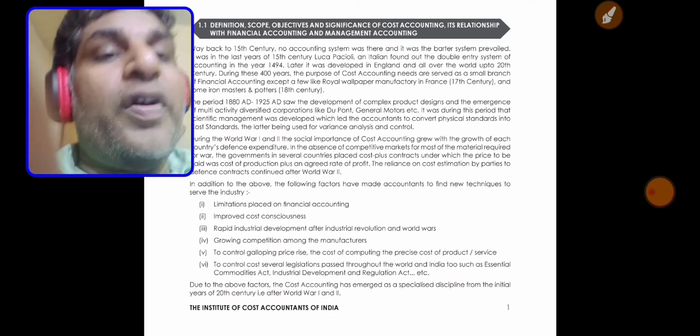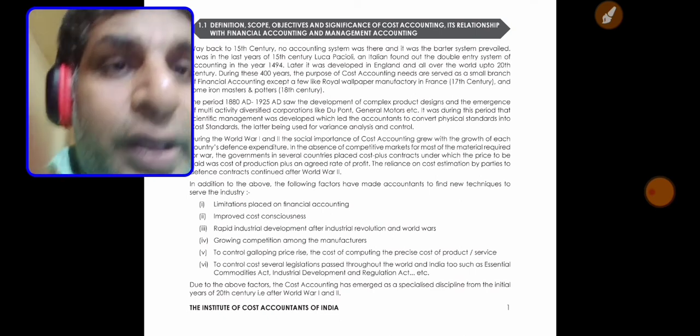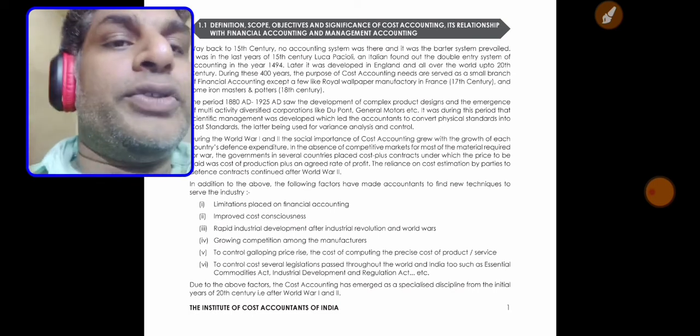So we discussed so far the evolution and factors given by the Institute of Cost Accountants of India.